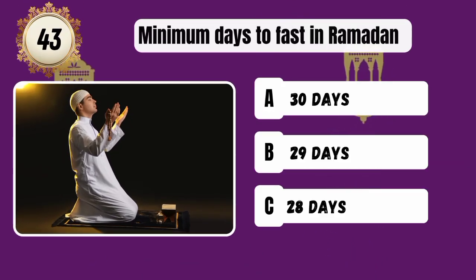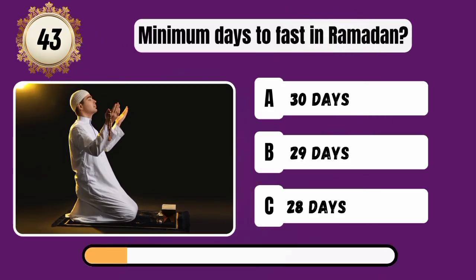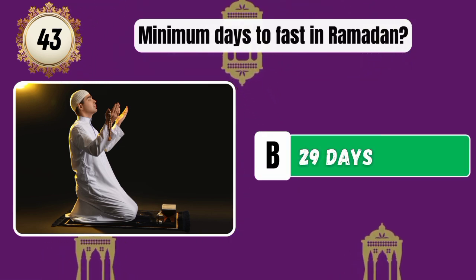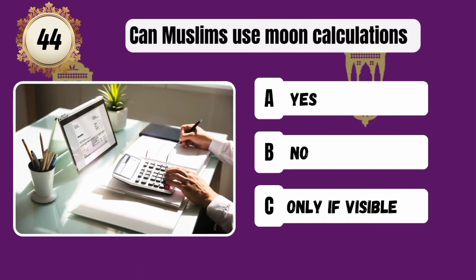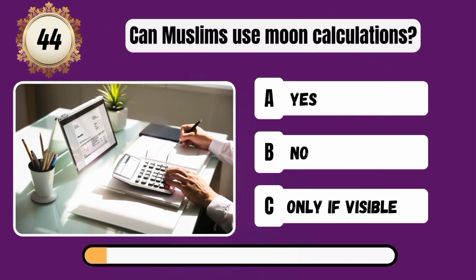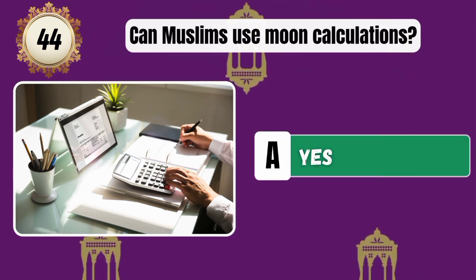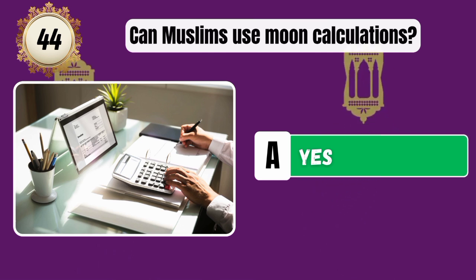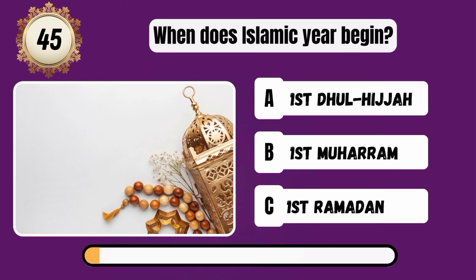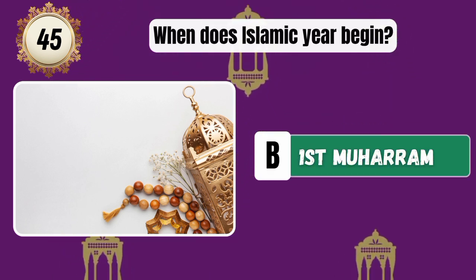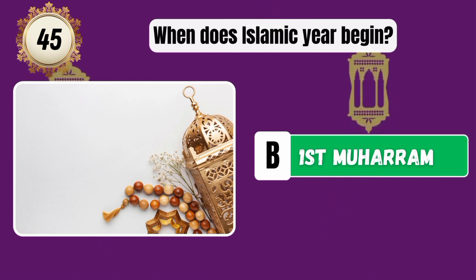Minimum days to fast in Ramadan. Correct answer is 29 days. Can Muslims use moon calculations? Correct answer is yes. When does Islamic year begin? Correct answer is first Muharram.